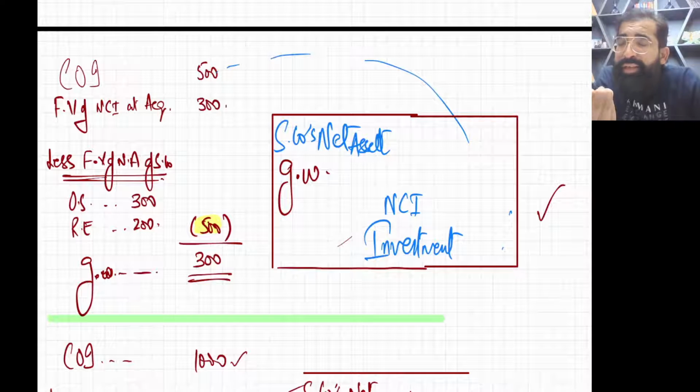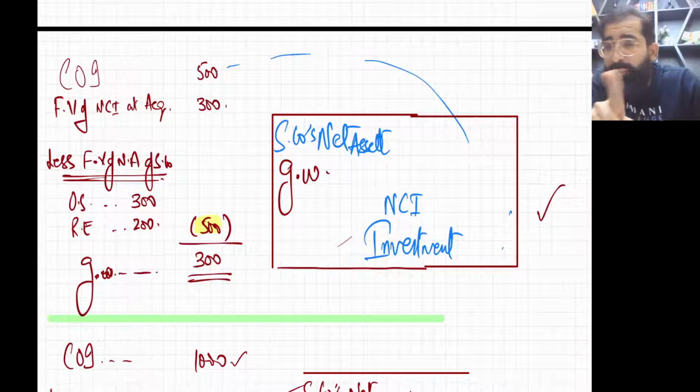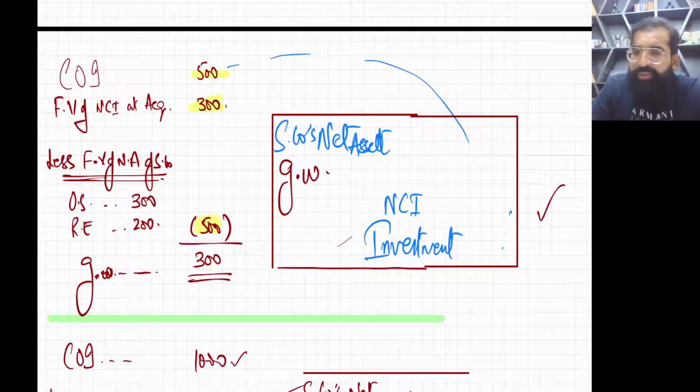How goodwill is incorporated in our books. It's not an upward fair value adjustment, it's a direct goodwill entry. So let us say this is the full goodwill method. COI, fair value of NCI, 500 plus 300 is 800, and then 500 is the fair value of net assets, and goodwill is 300. Okay, goodwill is 300.